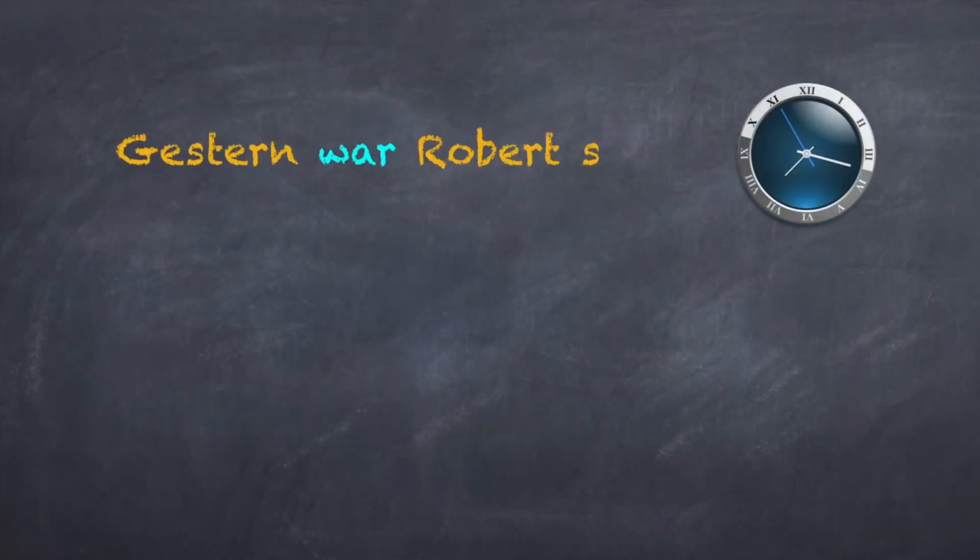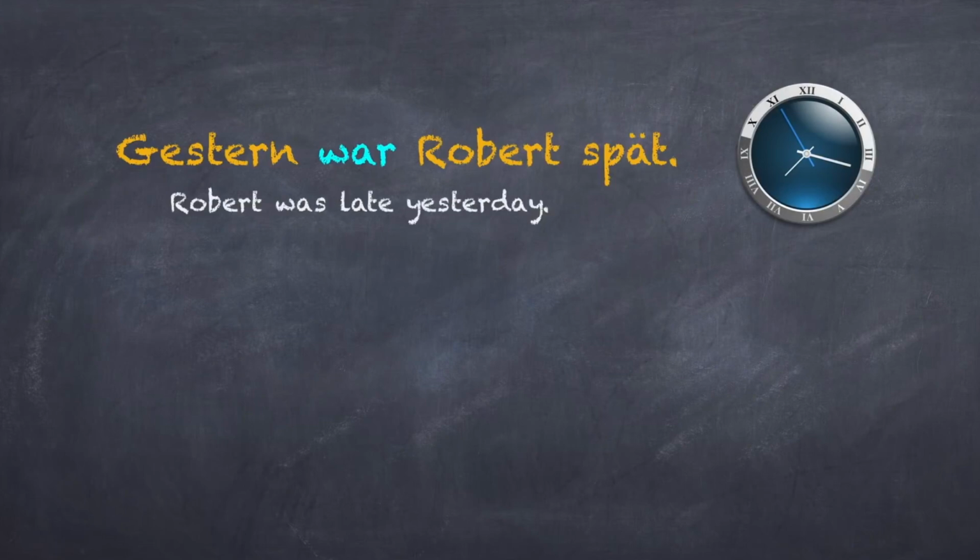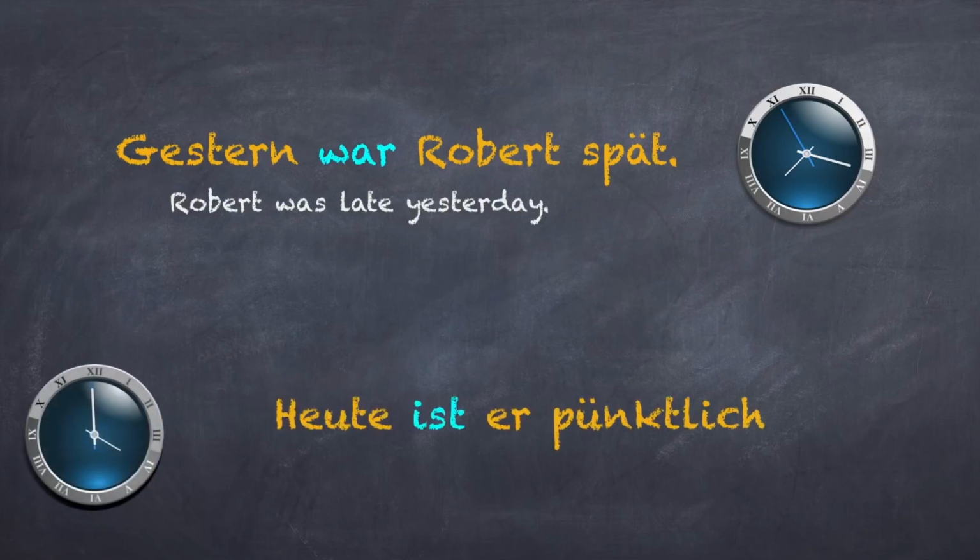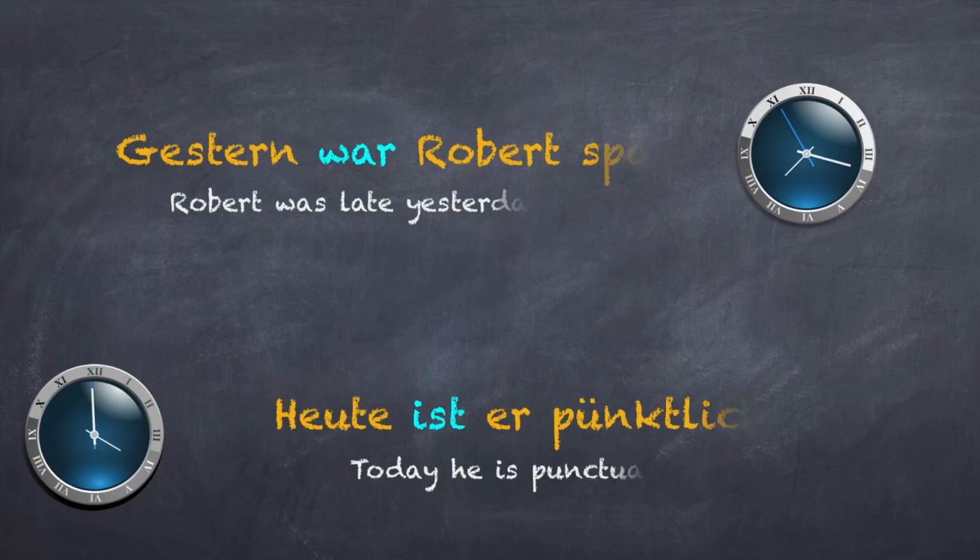Let's look at another example. Gestern war Robert spät. Heute ist er pünktlich. In all these examples, the first sentence is in Vergangenheit. They are using the verb in Präteritum.